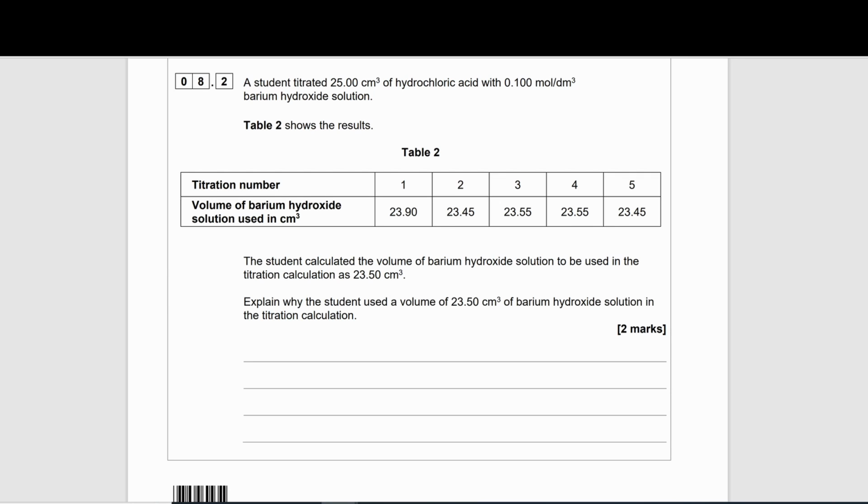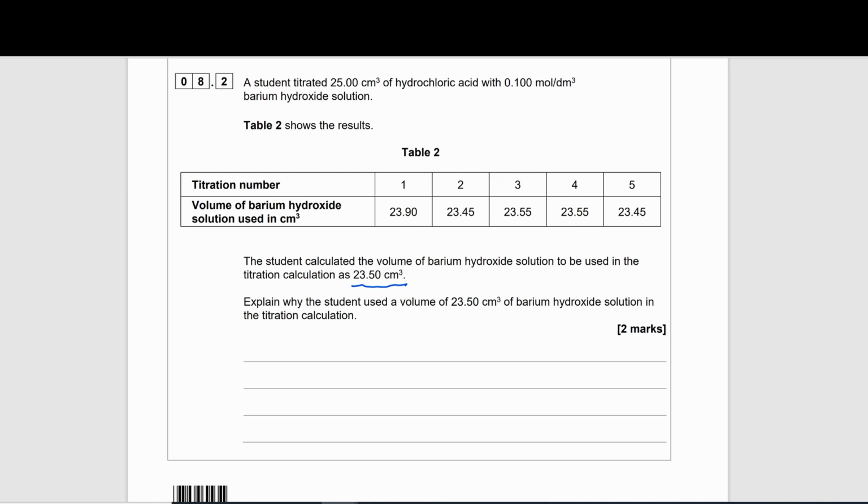The student calculated the volume of barium hydroxide solution to be used in the titration calculation as 23.5 centimeter cubed. Explain why the student used a volume of 23.5 centimeter cubed of barium hydroxide solution in the titration calculation. 2 marks. So let's look at our values now and do some analysis.